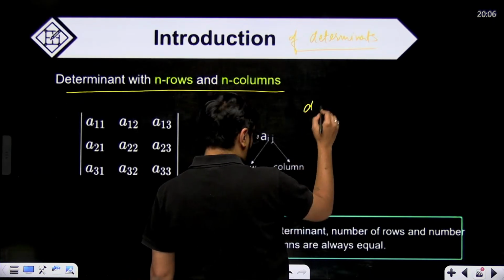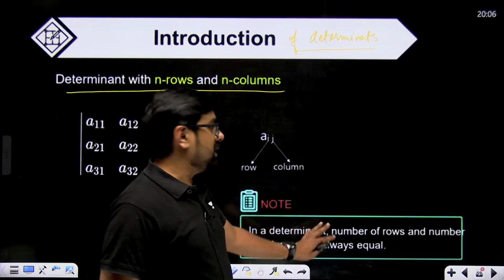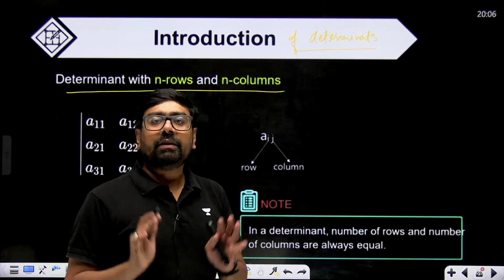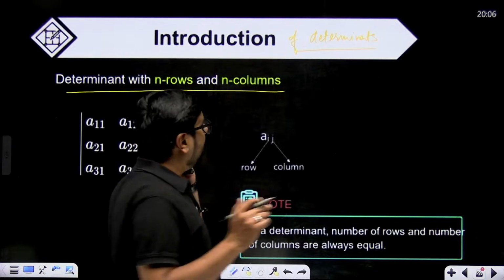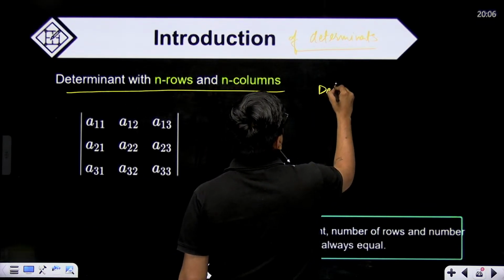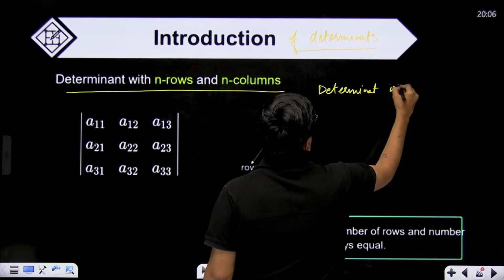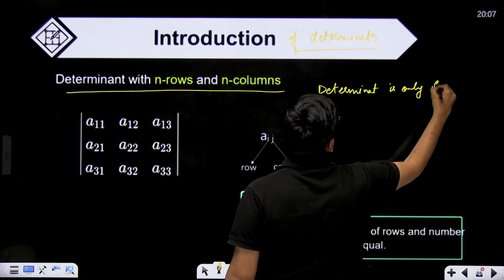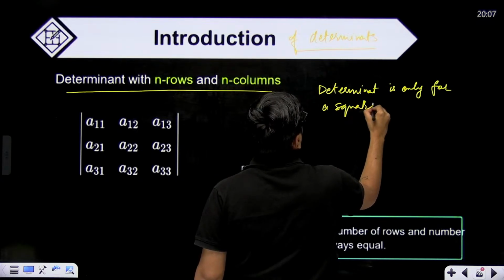In a determinant, number of rows and number of columns are always equal. That means determinant will be only for a square matrix, right? You can write also somewhere, determinant is only for a square matrix.